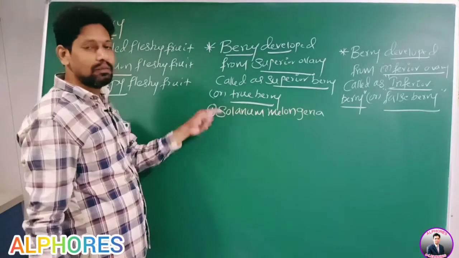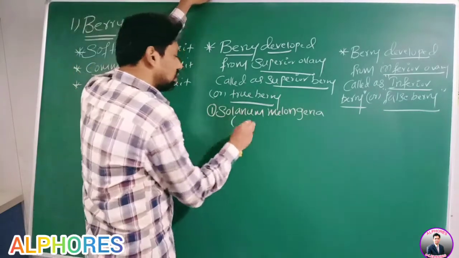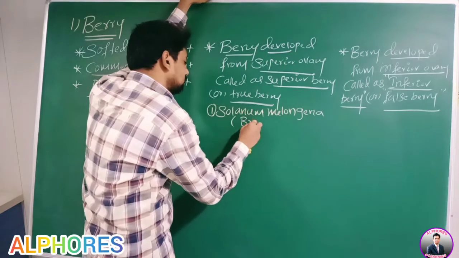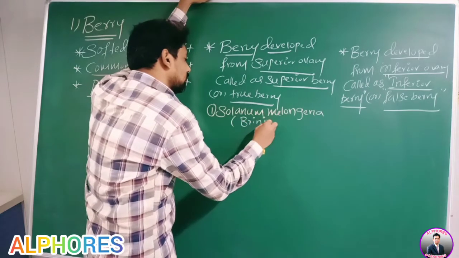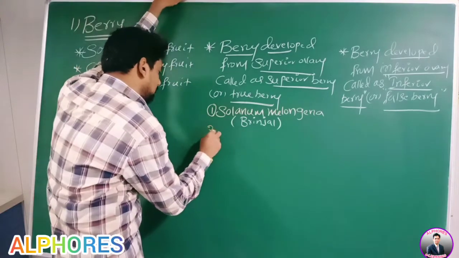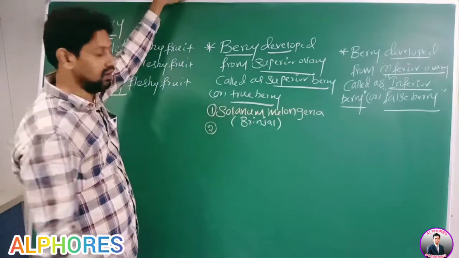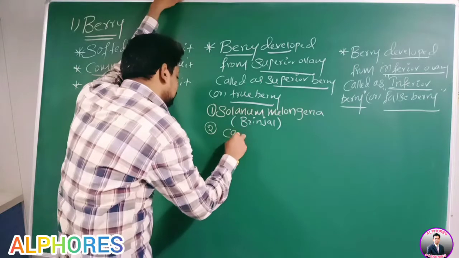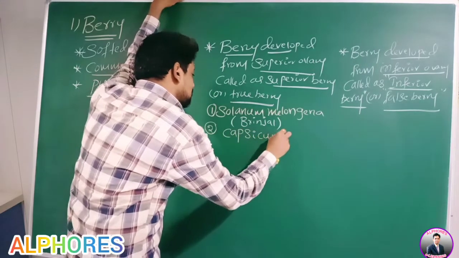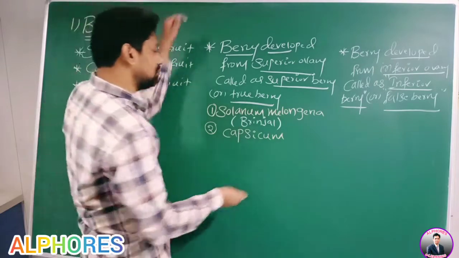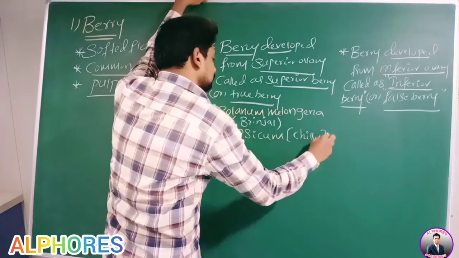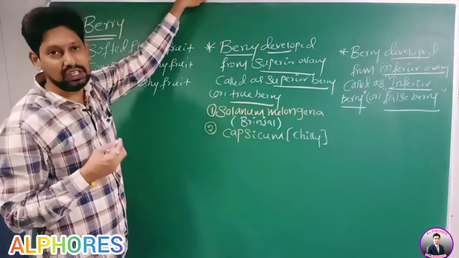What is the common name of Solanum melongena? Brinjal. Second example, capsicum. Capsicum means chili.